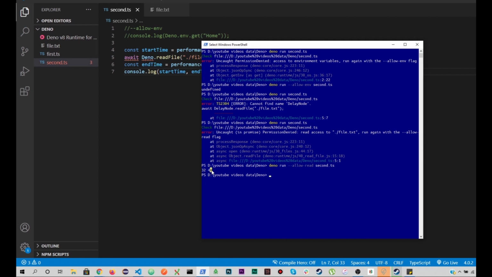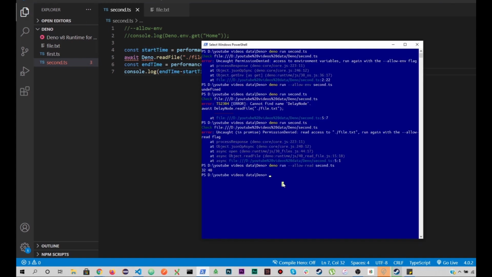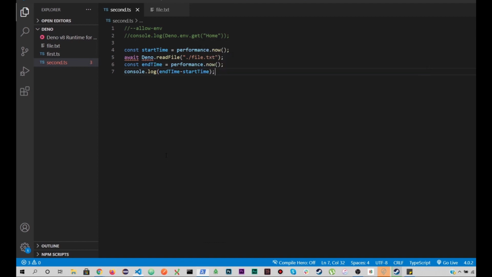Now we can subtract it, right? In order to subtract it, we can add endTime minus startTime, right? So let's end this up, and I'm going to run it again. Now you can see it has given me 4. That's not really informative, whether it's 4 seconds. It's actually milliseconds by default, right? So it's 4 milliseconds.